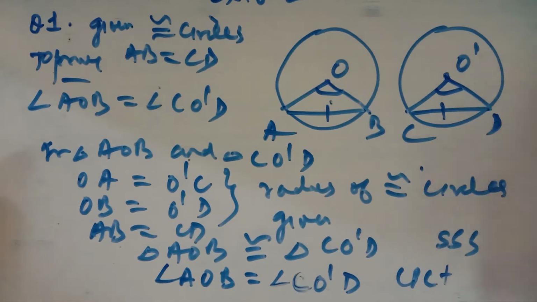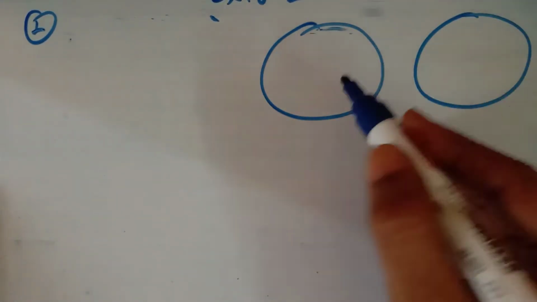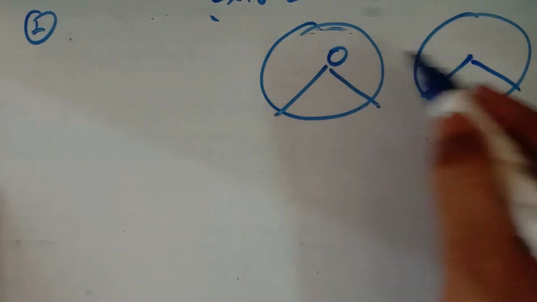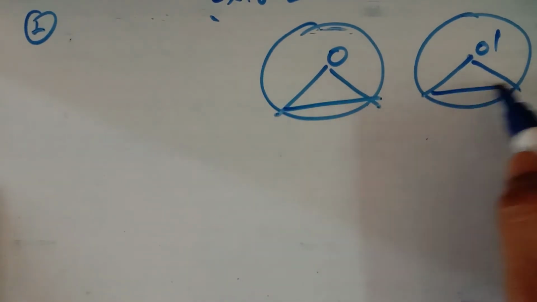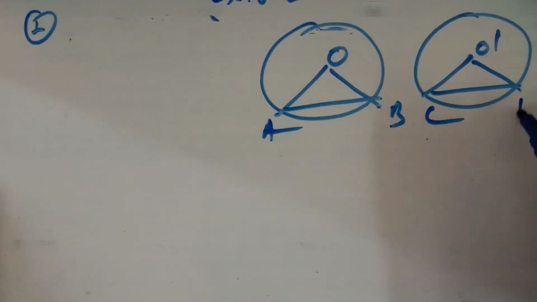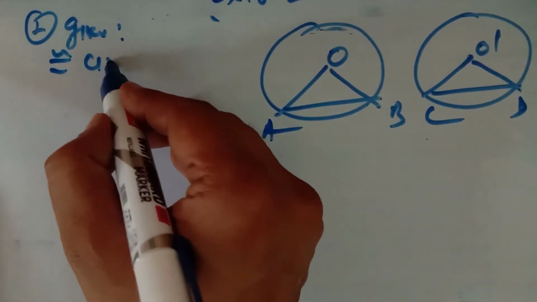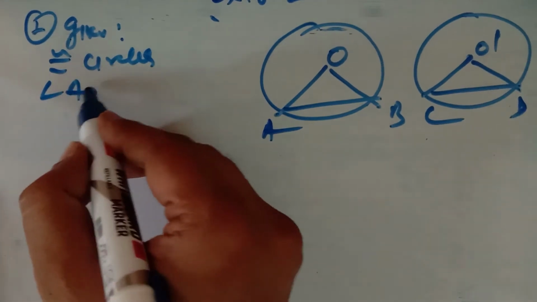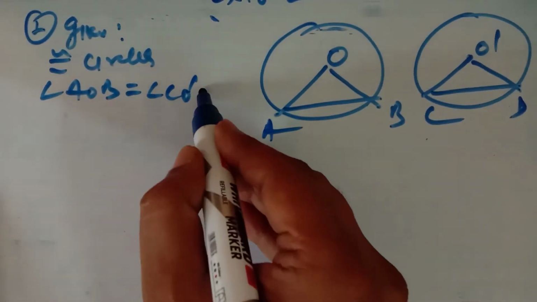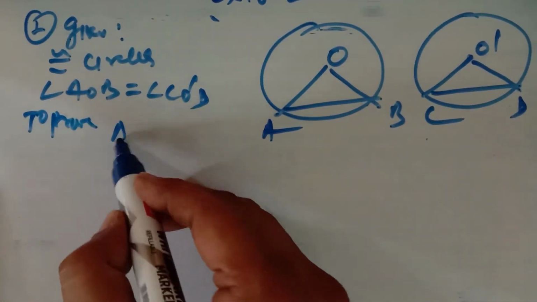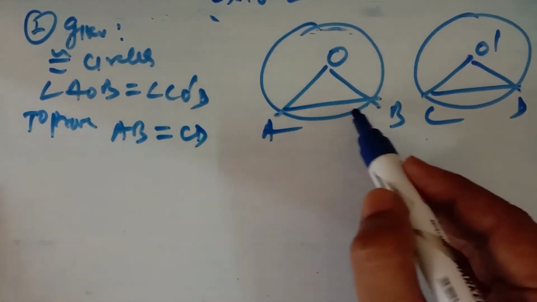So in congruent circles, if the lengths of the chords are equal, then the central angles made by the chords will be equal. Now question number 2 is just the reverse of it. It is again given that there are two congruent circles, and if they make equal angles at the center, then the lengths of the chords are equal. You have to prove the converse of question number 1. It is given that the circles are congruent and they make equal angles at the center, and you have to prove that the lengths of the chords are equal.